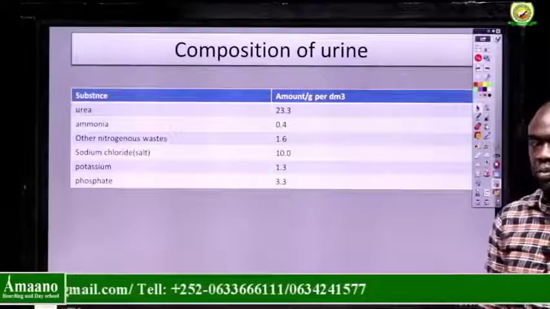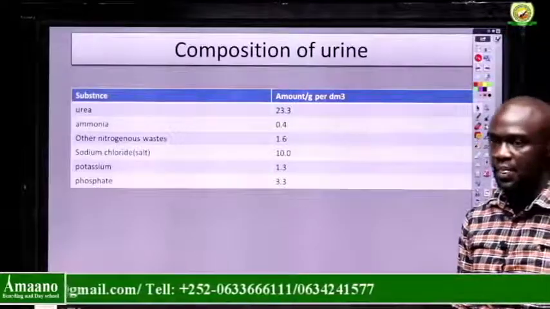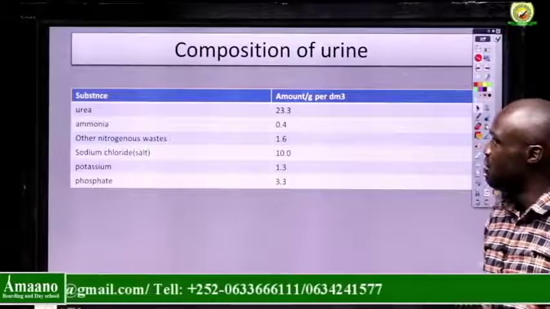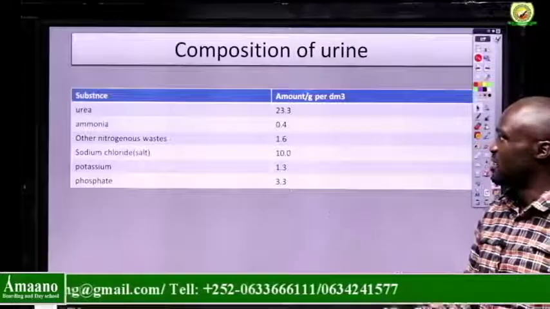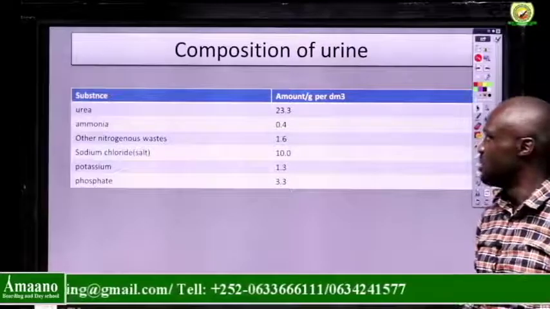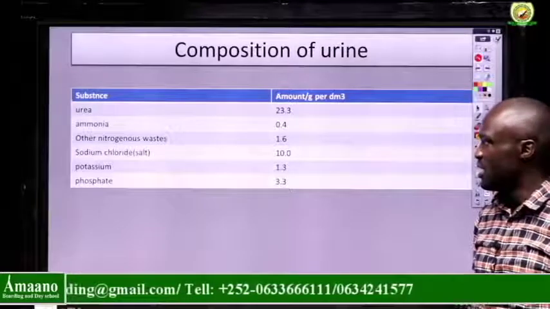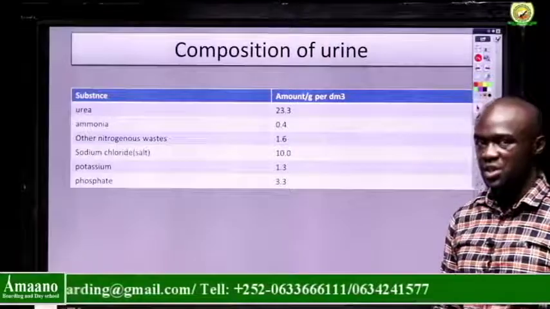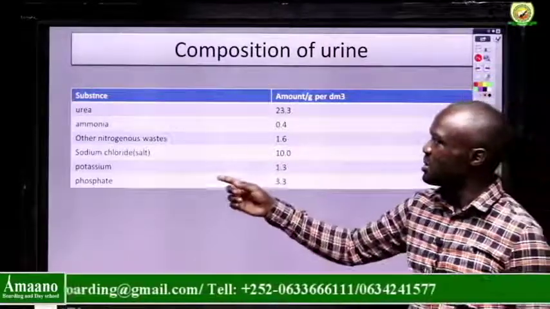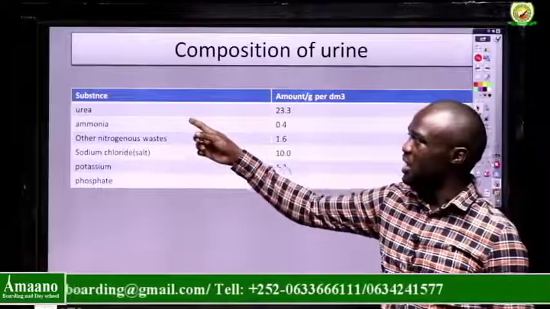Then we come to the composition of urine. It's made up of mainly urea, and you can see urea is carrying the biggest percentage or amount. Ammonia. We also have other nitrogenous wastes. We say others because we have talked about urea and ammonia.